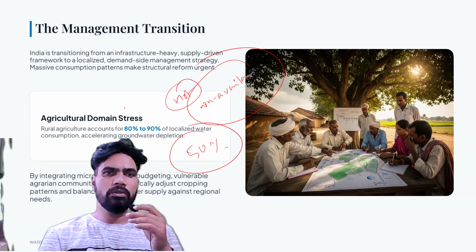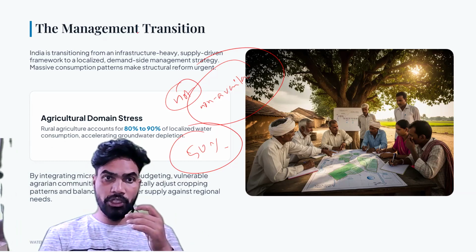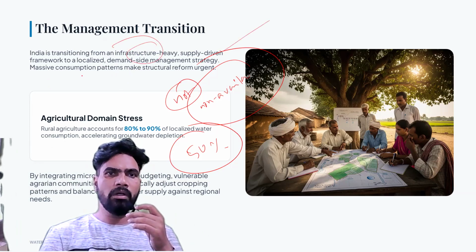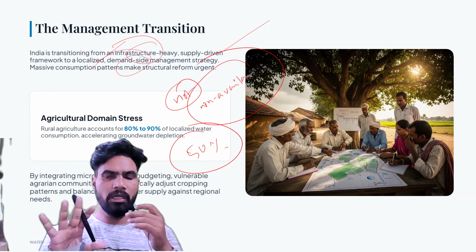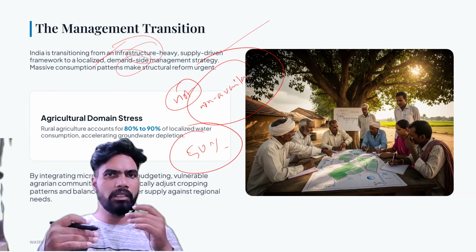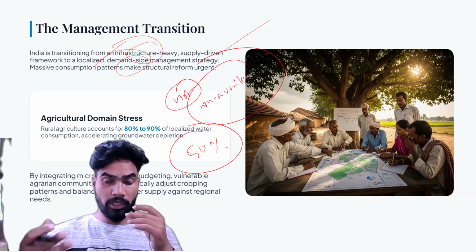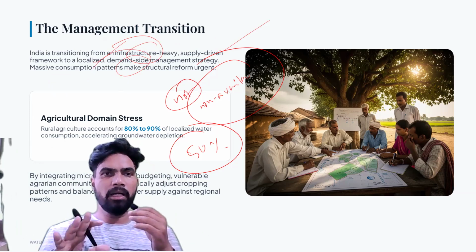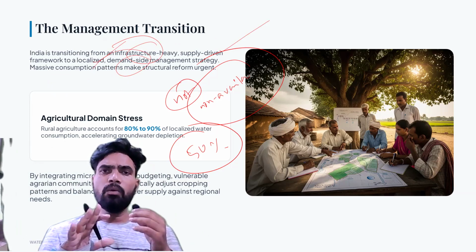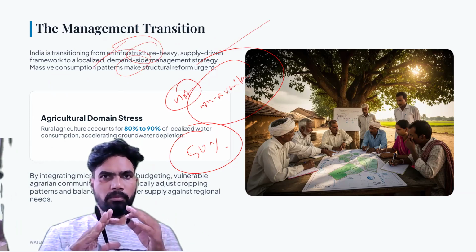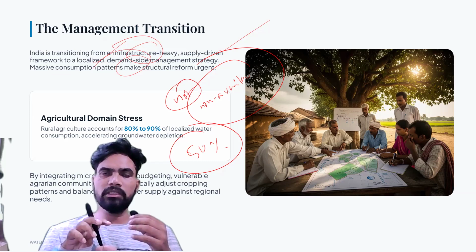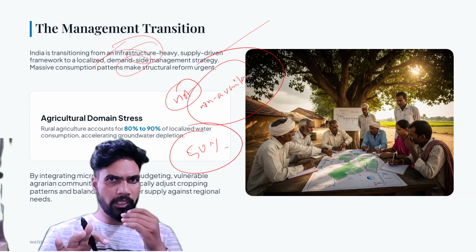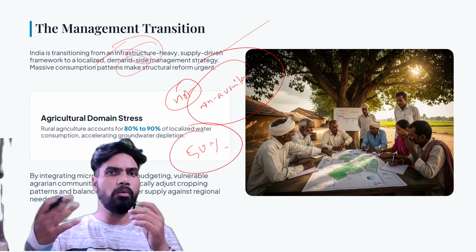So India is transitioning from an infrastructure-heavy, supply-driven framework to a localized demand-side management strategy. This is very important. Until now we were focusing on how to increase water supply. But of late we have realized that the water supply is enough, and the problem is that we are wasting the water. We are not utilizing it efficiently. So now we are focusing on water management and not looking for more and more water supply.